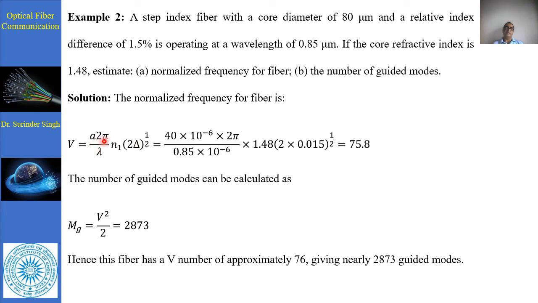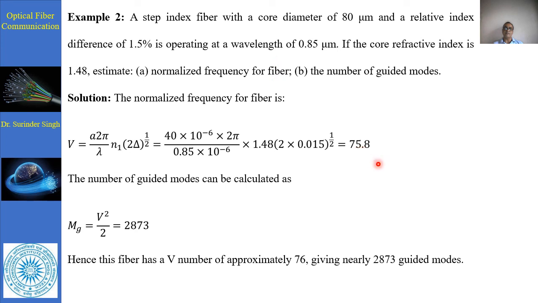So we have a equal to 80 divided by 2, 40 into 10 to the power minus 6, 2 pi into n1 equal to 1.48, 2 into delta, where delta is 1.5 divided by 100, around 0.015, under the root 1 by 2, and lambda is equal to 0.85 into 10 to the power minus 6.